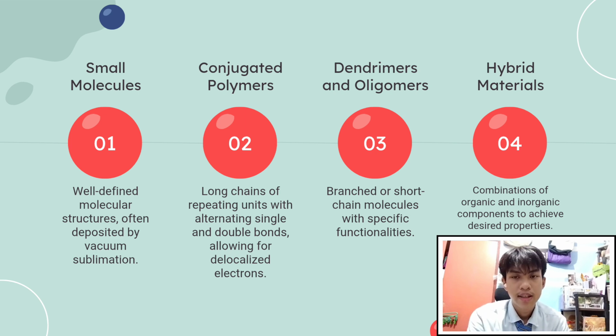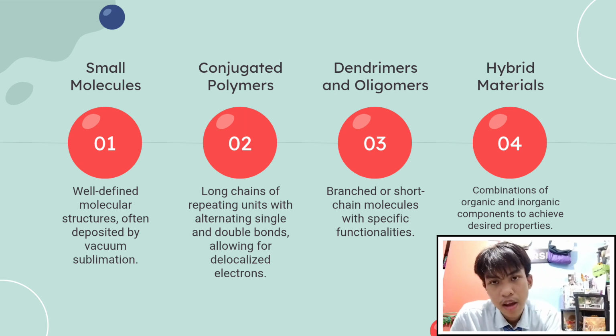The world of organic semiconductors is quite diverse, encompassing various types of materials. One important class is small molecules. These have well-defined structure. They are often deposited as a film using a technique called vacuum sublimation. Examples include molecules like pentacene and rubrene. Another significant class is conjugated polymers. They are long chains of repeating units linked together with alternating single and double bonds that allow electrons to move along the chain. Common examples include P3HT and polyfluorenes.